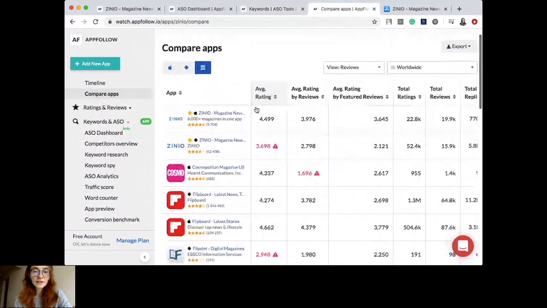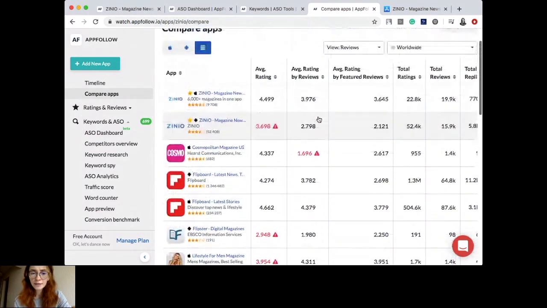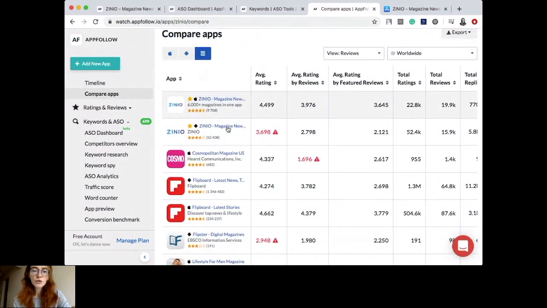Let us briefly take a look at the rating and reviews part. This is a huge part of ASO optimization. Here we can see the average rating and average rating by reviews of all these applications that I already added to the competitor list. We're focusing now on the Zinio application, the Android version. As you can see here, the average rating is a little bit lower than the benchmark. So there are ways to improve it.